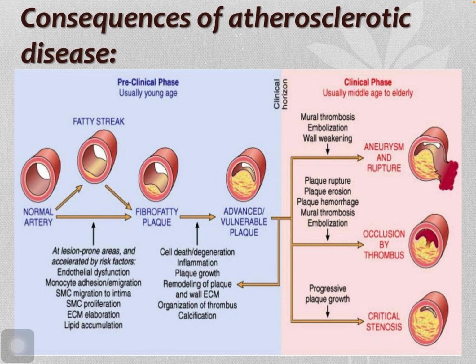Here we can see the consequences of atherosclerosis disease. Firstly, we see a normal artery, then you can see fatty streak, a little bit of deposition. Then there will be fibrogenesis. Here you can see fatty plaque, fibrofatty plaque, meaning fibrosis occurs. Then we can see advanced vulnerable plaque, meaning it is now ready to rupture.